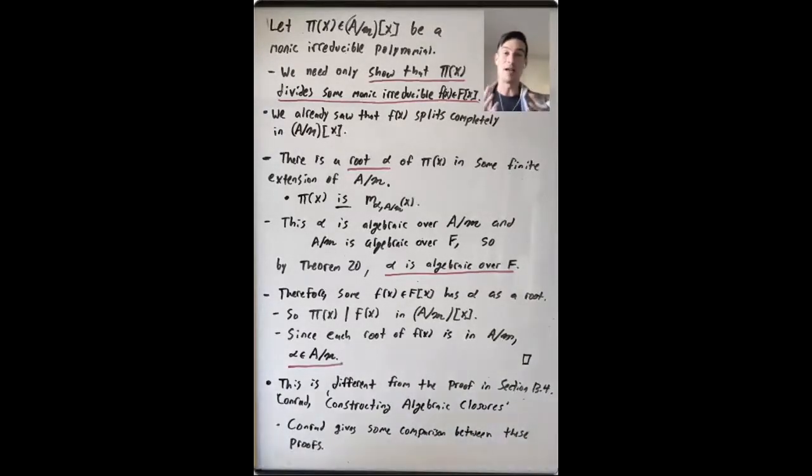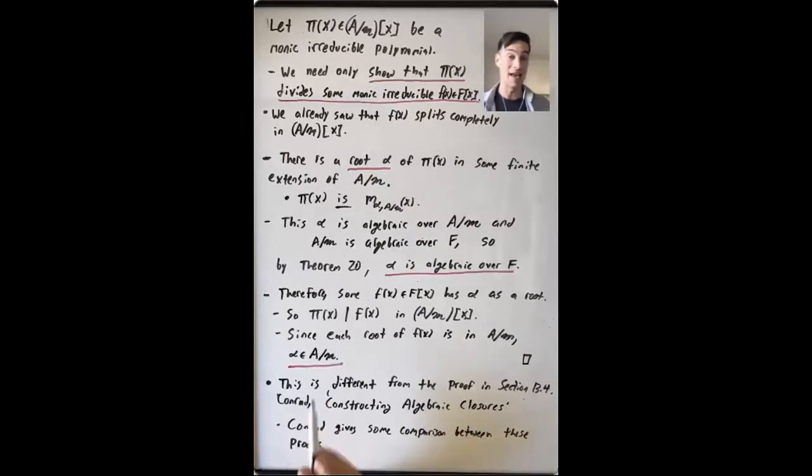Okay, so I do feel that this is one of the longest and most complicated arguments that we've seen so far in this course. I also want to point out that this is not the argument that's given in Dummit and Foote, section 13.4. This argument comes from Conrad's notes, constructing algebraic closures. The Dummit and Foote argument maybe is a little easier. But on the other hand, in this argument, we have actually seen which field is the algebraic closure of F.